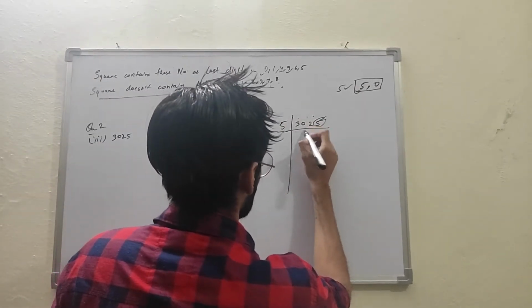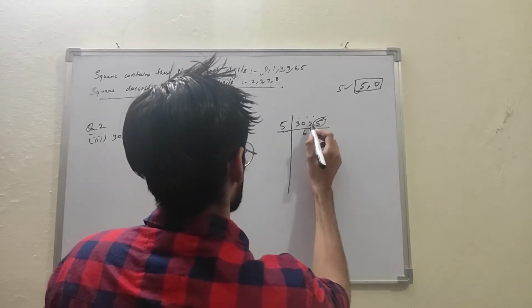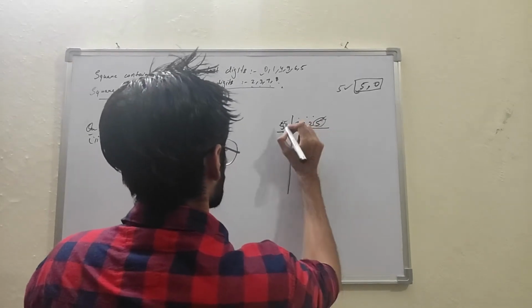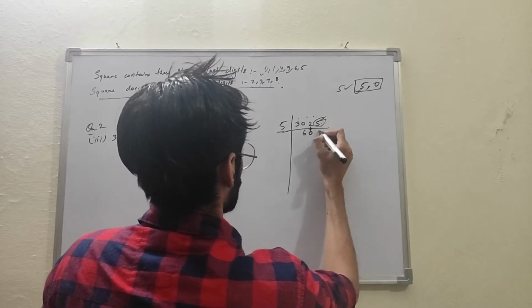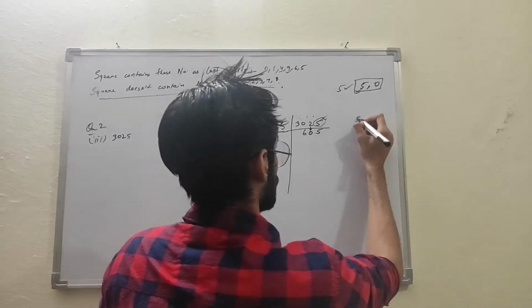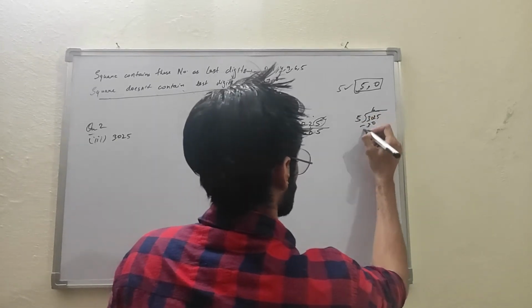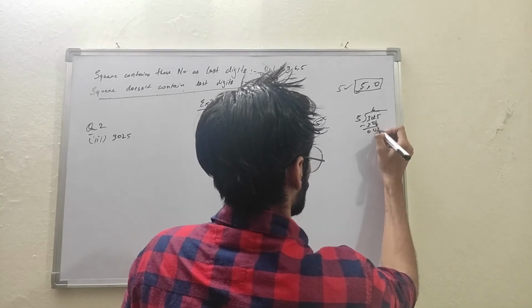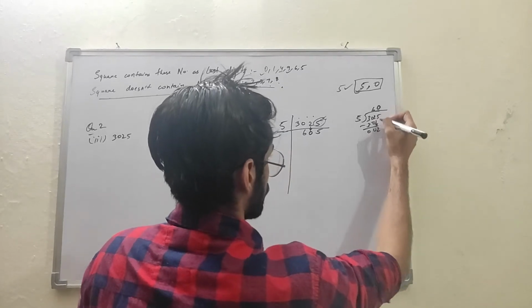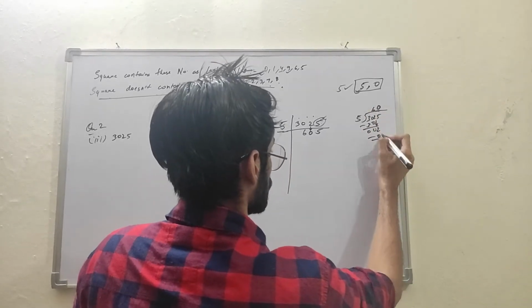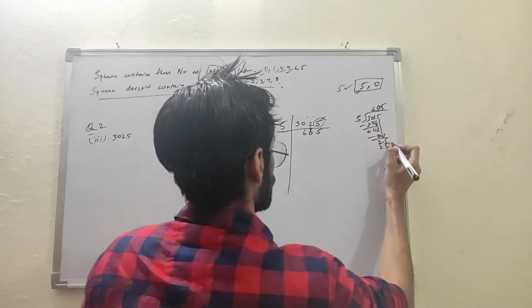So here we will write 5 6s are 30, and here 2 is present. So 2 is smaller than 5, so we will write 0, and again it will be 25, so we'll write 5. 605. You can also do it like this: 3025. First we divide by 5, 5 6s are 30, so you get 0. 2 comes here and you have to take this number also. 5 0s are 0, now 2, and again 5 will come, 5 5s are 25.